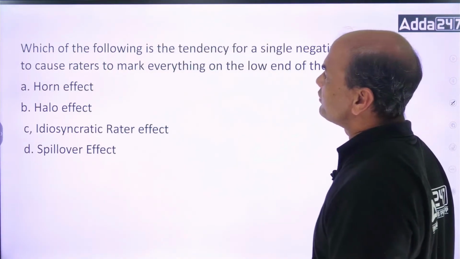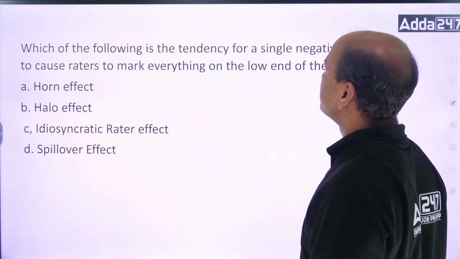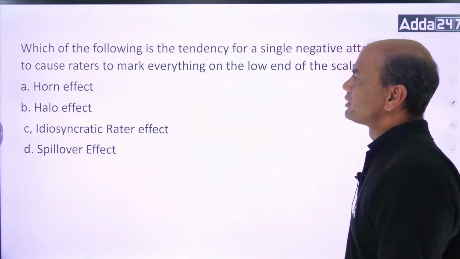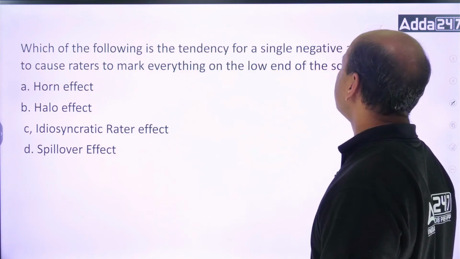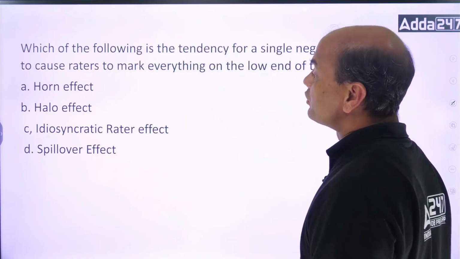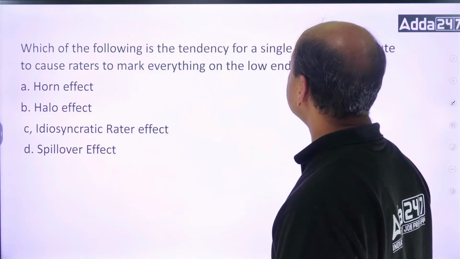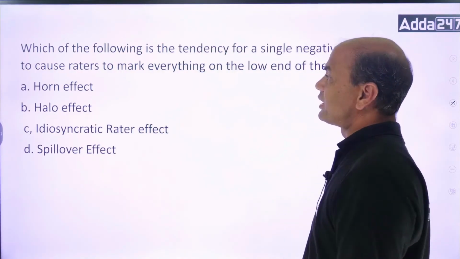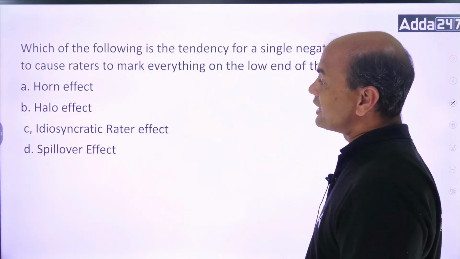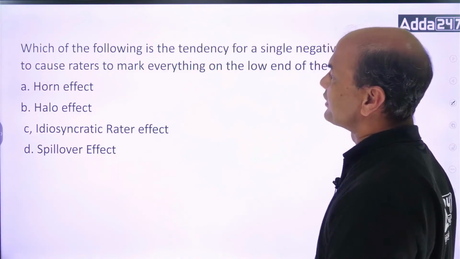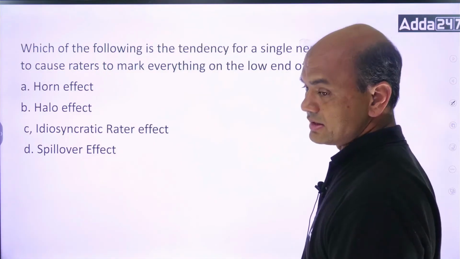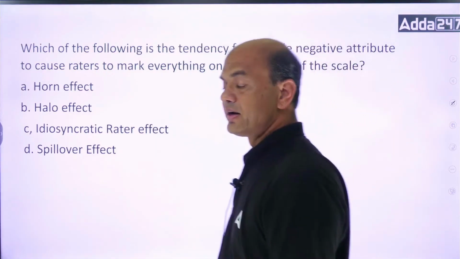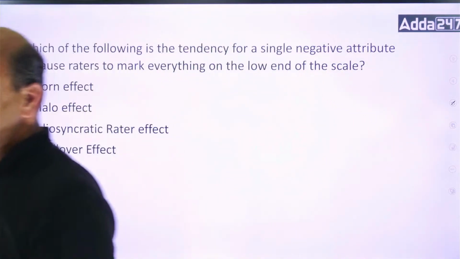Which of the following is the tendency for a single negative attribute to cause raters to mark everything on the low end of the scale? So which is this tendency for a single negative attribute to cause the raters, meaning the one who is giving the rating, to mark everything on the low end of the scale? Low end of the scale. Kindly note, low end of the scale.